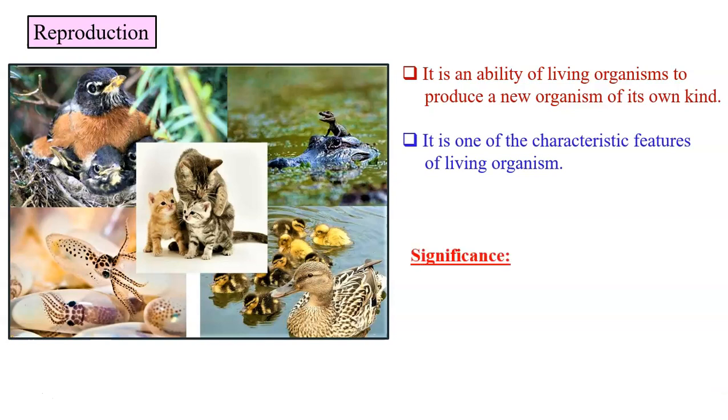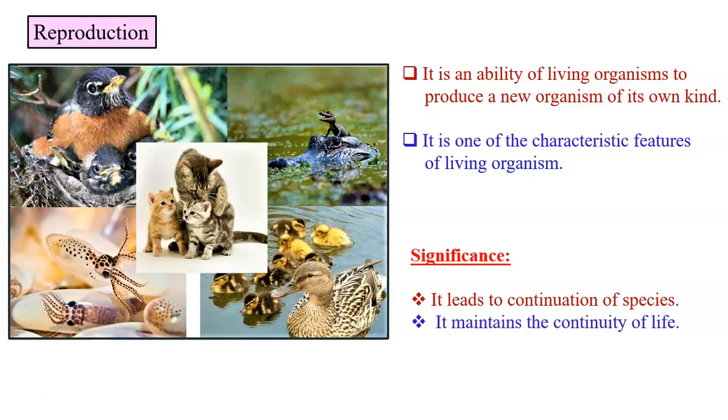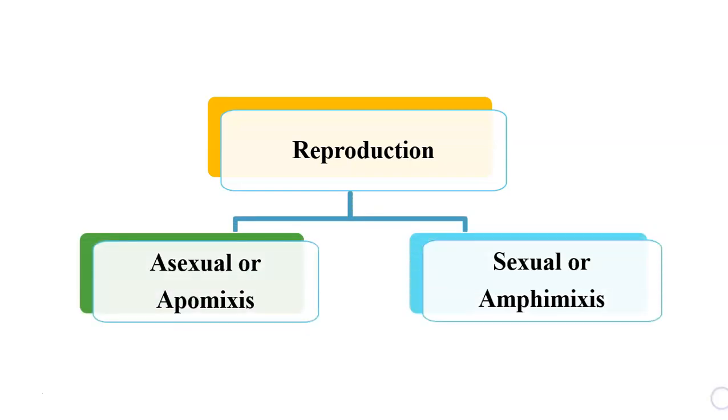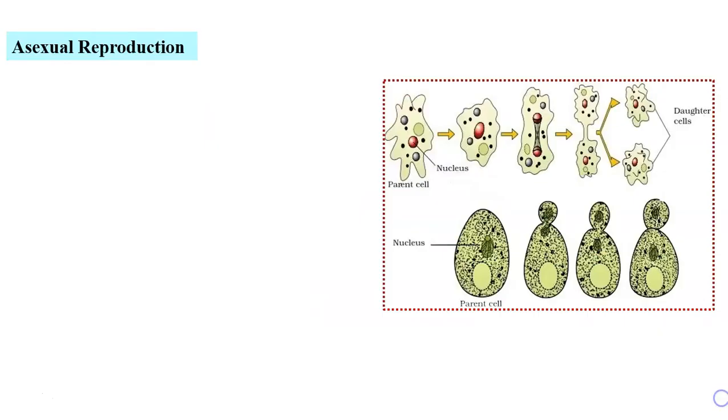What is the significance of reproduction? It leads to continuation of species and it maintains the continuity of life on this earth. The reproduction is mainly of two types, asexual or apomixis and sexual reproduction or amphimixis.